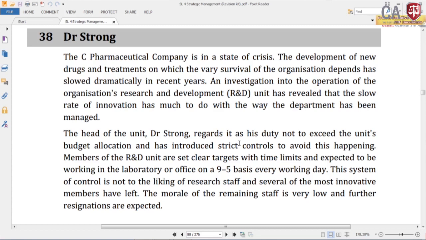Then organic structure is completely different from that. That is more flexible. For example, you can have more flexible working arrangements in there, team based working arrangements can be established in there. So, if you look at the facts given here, these facts are more related to a mechanistic or bureaucratic organization structure.